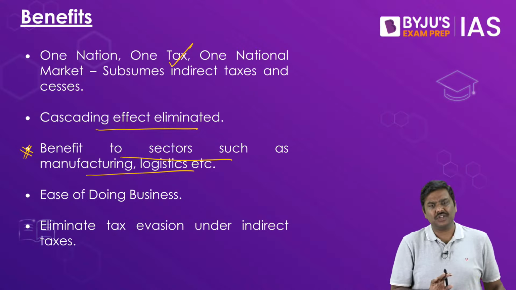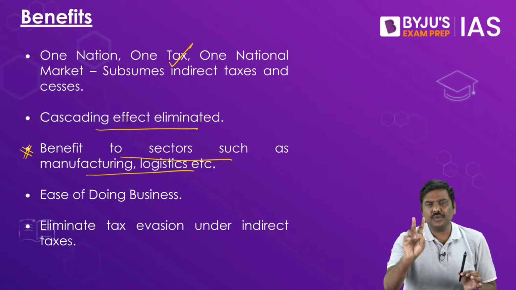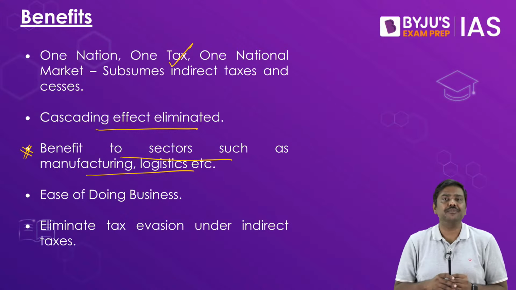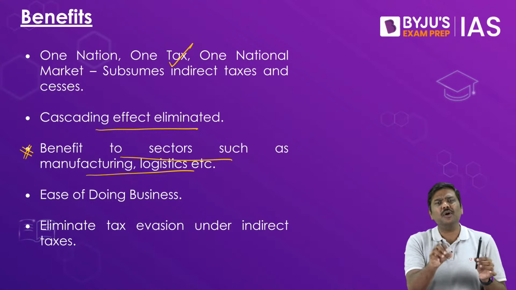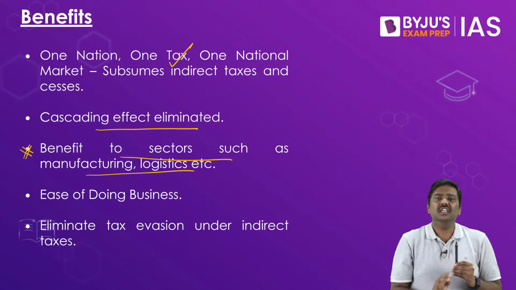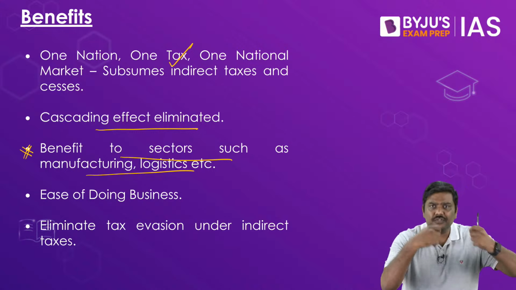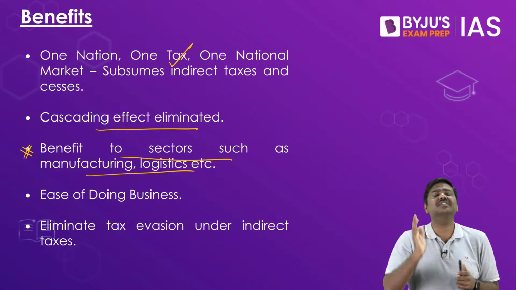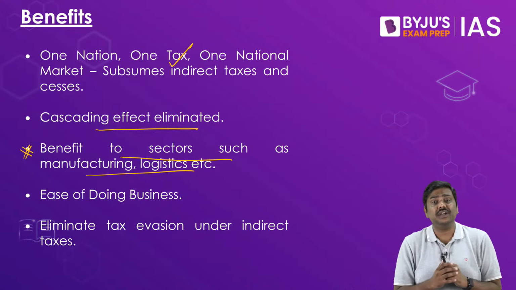Imagine you are a manufacturer. You are a manufacturer of this particular marker. I'll give you two situations. You tell me which one is better. One situation, in every state, you will have to keep on providing documentation. You will have to file returns. You will have to be registered in every state. You will have to keep on providing the information to the government monthly in every state. And the rates of taxation change from one state to another state.